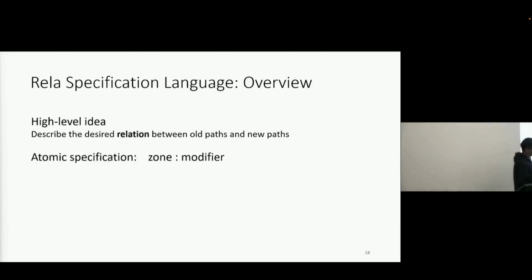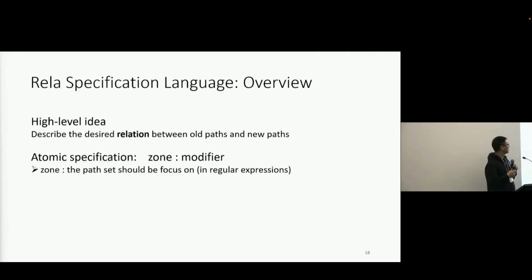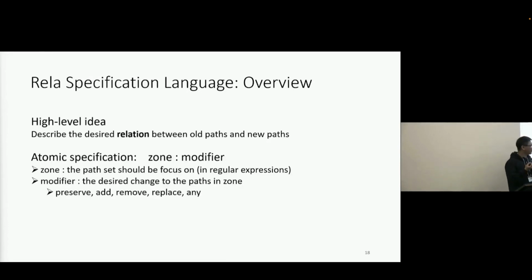An atomic specification in Rela can be written using the zone-modifier pattern, where the zone is a path set that we should focus on in this change. We can specify a zone with regular expressions. The modifier describes the desired change we want to make to the paths in the zone. Some example modifiers are: preserve all paths in the zone, add or remove some paths, replace some paths with others, or even any path in a given range.